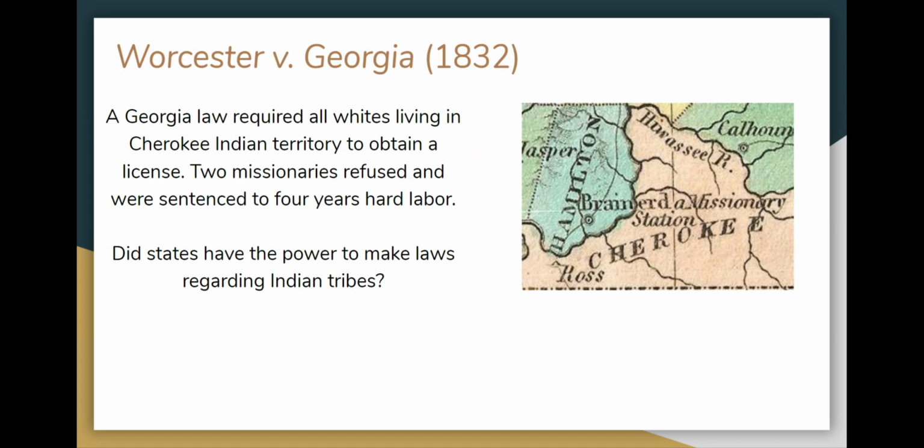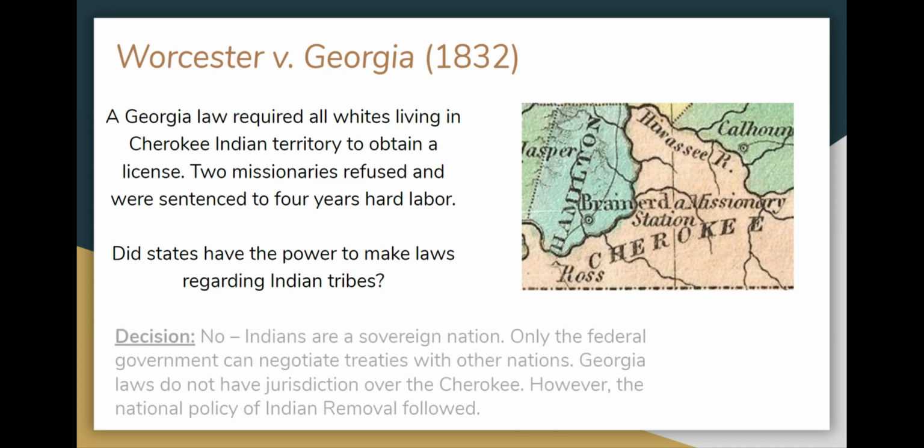Worcester versus Georgia in 1832. So this is back when Andrew Jackson is the president. A Georgia law required all whites living in Cherokee Indian Territory to obtain a license. 2 missionaries refused and were sentenced to 4 years hard labor. So the question is, did states have the power to make laws regarding Indian tribes, like the Cherokee?